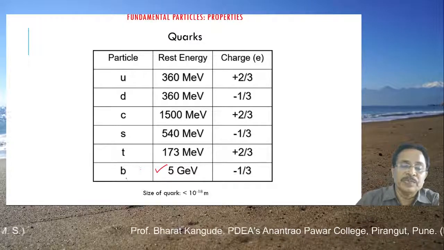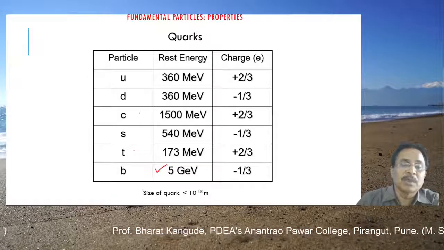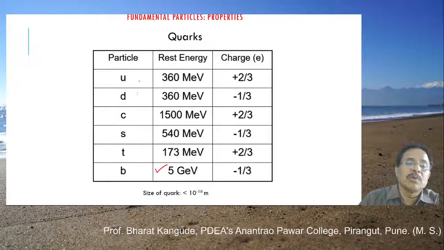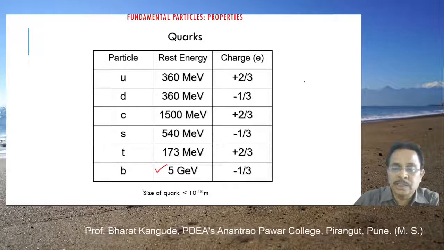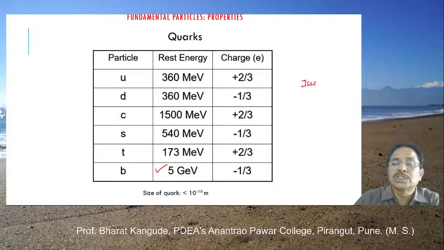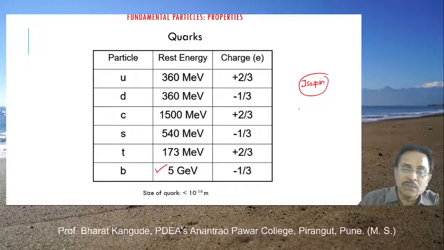And this is one of the very bottom type of quark, strange type of quark, top type of quark, charm type of quark, down type of quark, up type of quark. And remember, these names are associated with the isospin, another quantum mechanical condition that is to be understood in quantum mechanics.